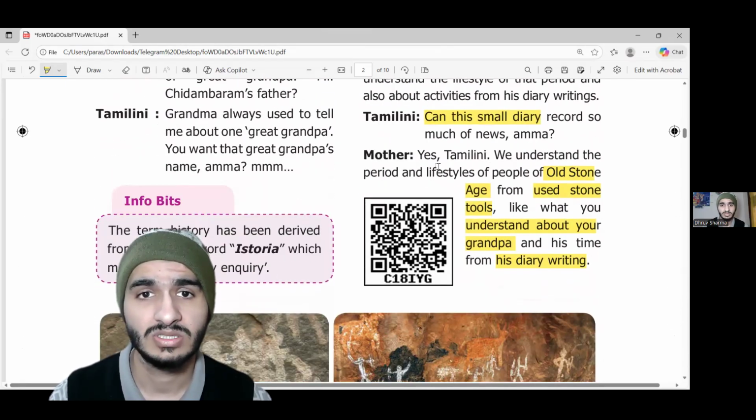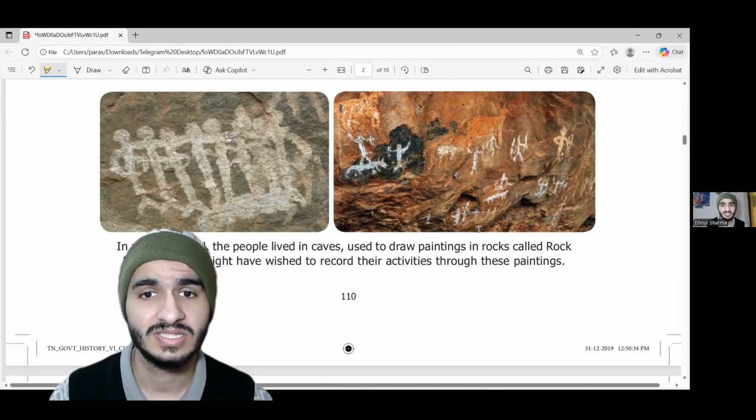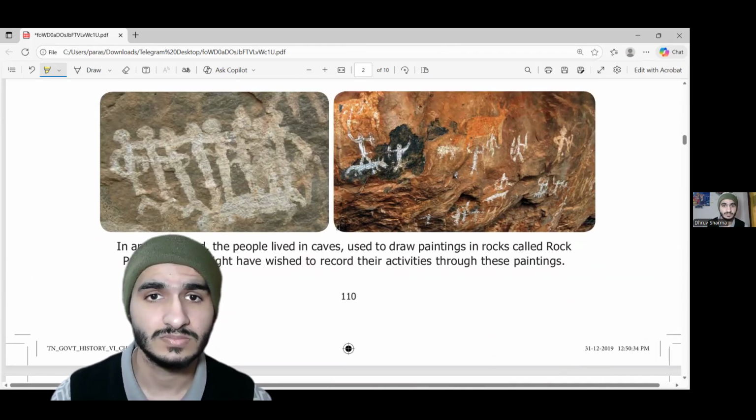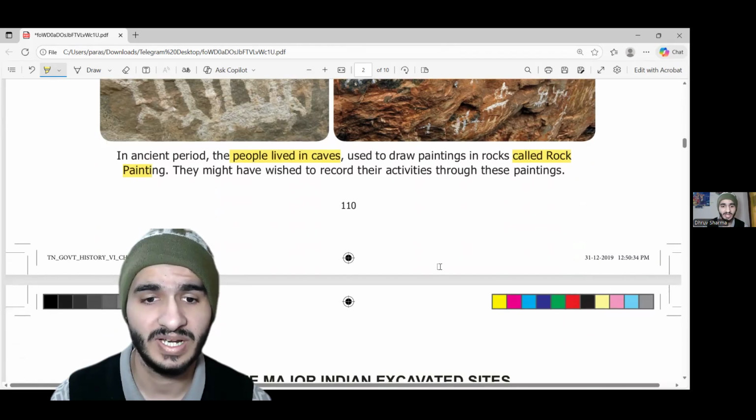Similarly, when we try to understand history, we look at old Stone Age things like used stone tools and other things to understand our earlier predecessors who used to live in this place. You can see these images on your screen. These images tell you how our great ancestors used to leave paintings on the walls of caves. In the ancient period, people lived in caves and drew paintings on rock, called rock paintings. They might have wished to record their activities through the paintings.